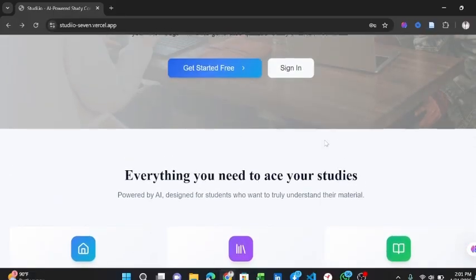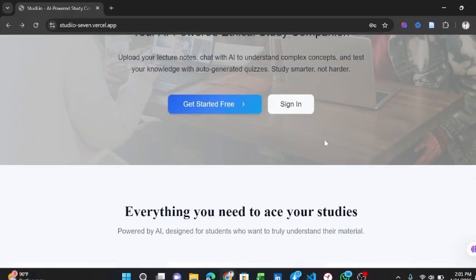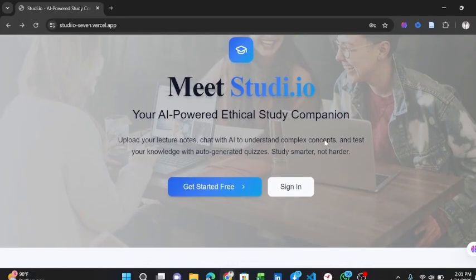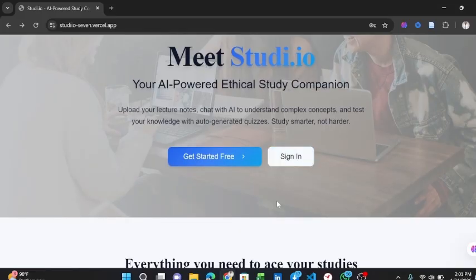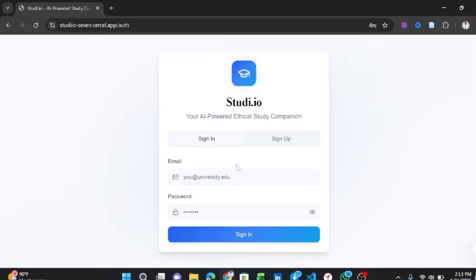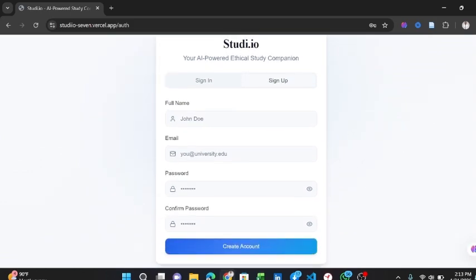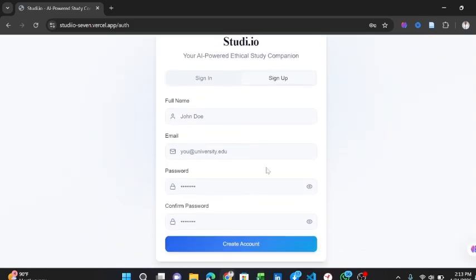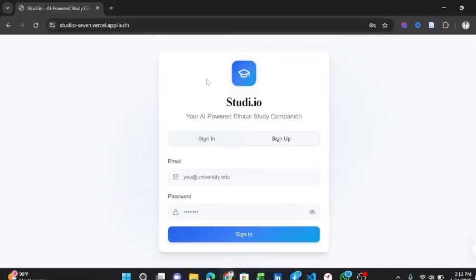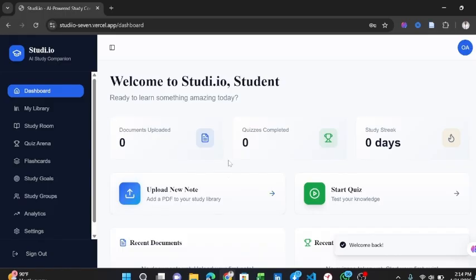Now, to explore the functionalities in this app, the first thing I will have to do is to sign in, or to click on this Get Started Free button. I'm going to sign in. For a first-time user, you can click on sign up here, fill in your details and your password, and then you can create your account. And because I've signed in already, I'll just input my details. As you can see, I'm in already.